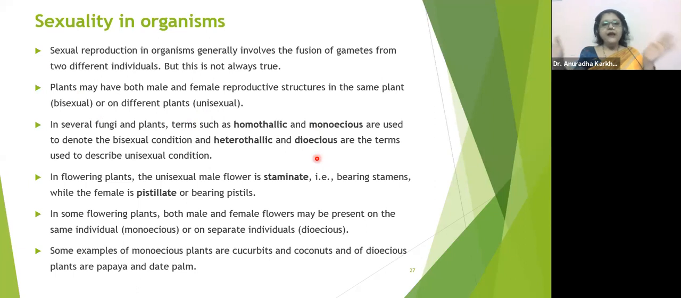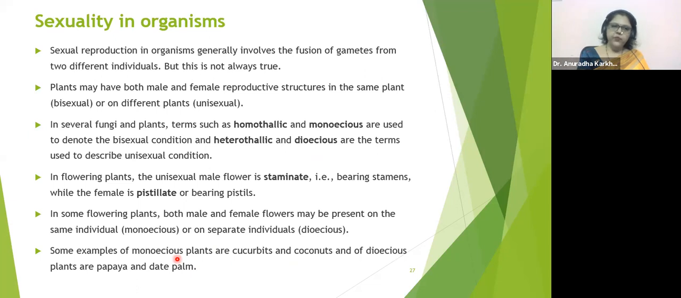And bisexual flower, when it comes to mind, bring the hibiscus flower in front of your eyes, having stamen also and carpel and pistil also. Is it fine? So don't get confused within that, bacha. Fine. Okay. Anyone else who has got any difficulty? Do not forget cucurbits, coconuts for monoecious and papaya and date palm for dioecious. They ask you every time in your examinations.